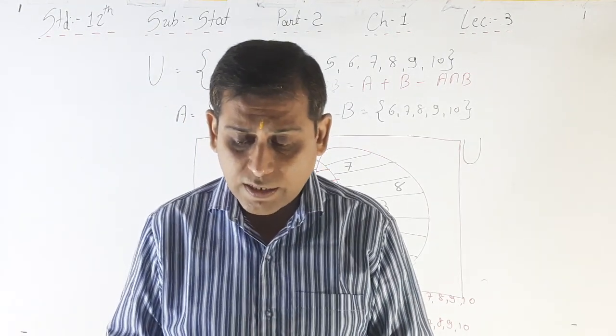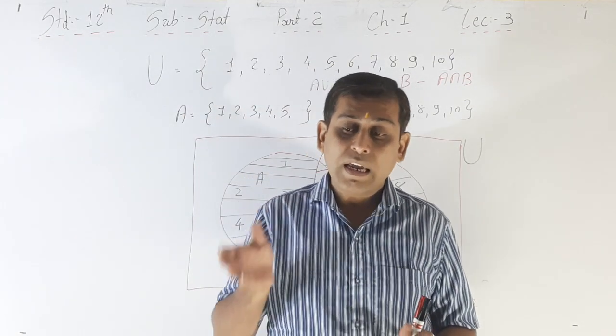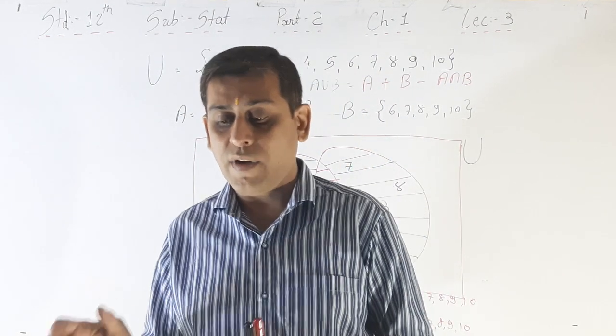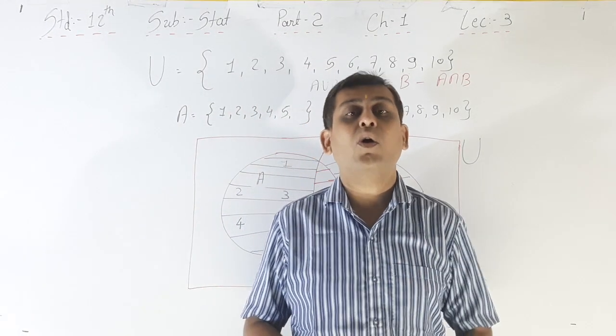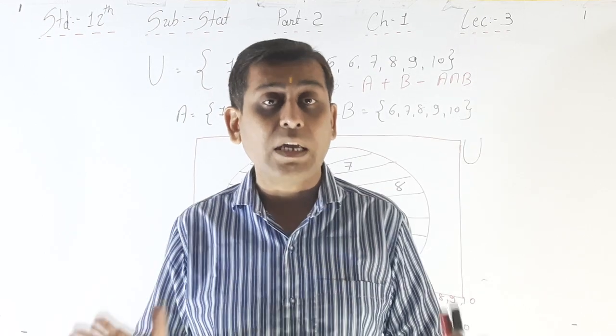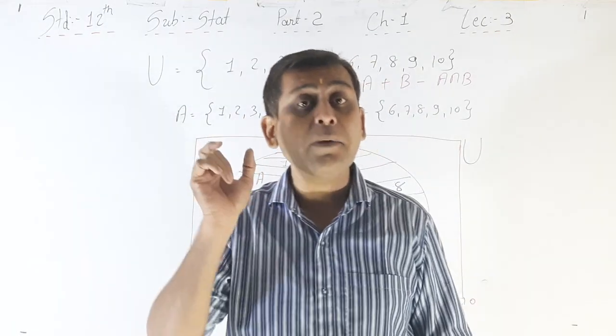Or in other words, event B does not occur when event A occurs, and event A does not occur when event B occurs. Then the events A and B are called mutually exclusive events. Both do not intersect at any point.